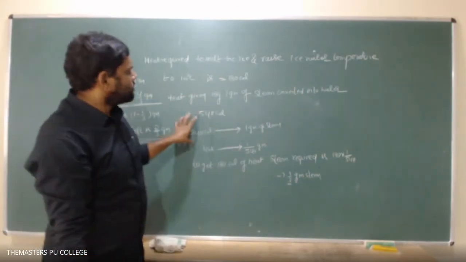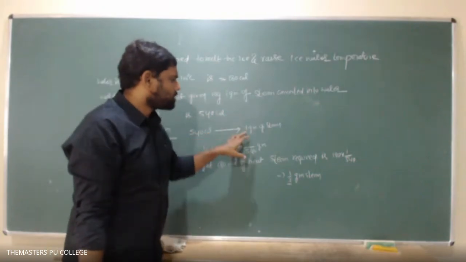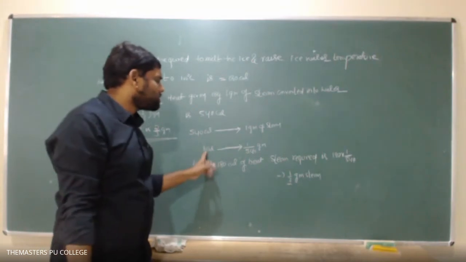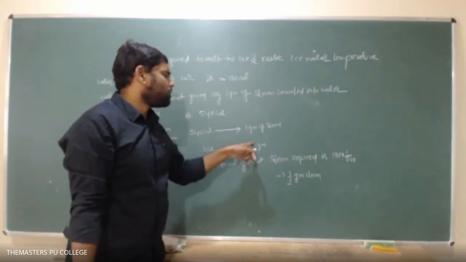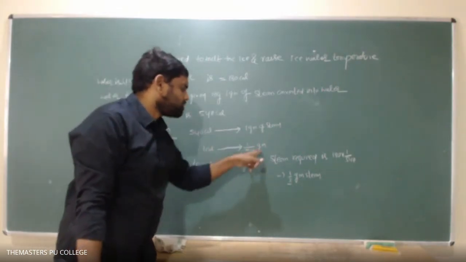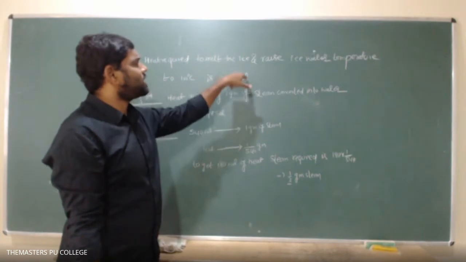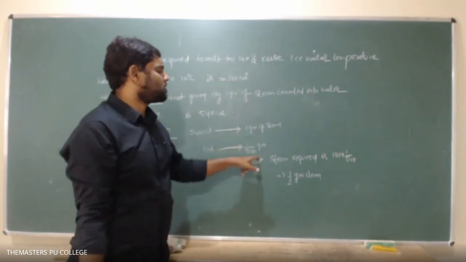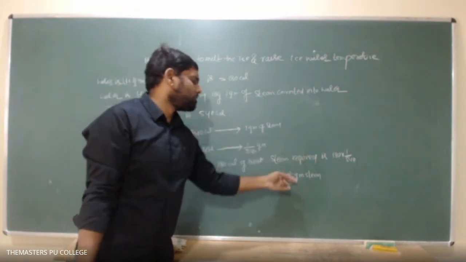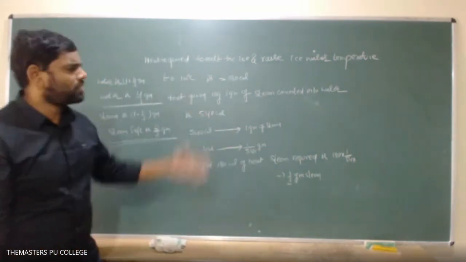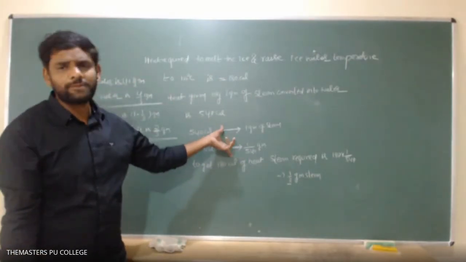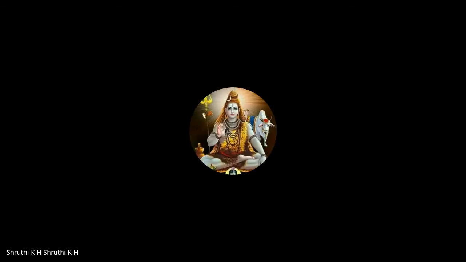540 calories of heat is given by 1 gram of steam. Then to get 1 calorie of heat, what steam is required? 1 by 540 gram. So for 1 calorie of heat, 1 by 540 gram of steam is required, so to get 180 calories, how much steam is required? 180 into 1 by 540. By using that, we got 1/3 gram. Simple mathematics, logic. That's it. Got it, students? Yes, sir.